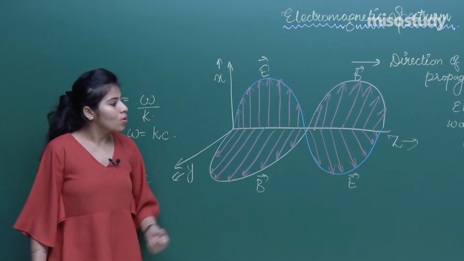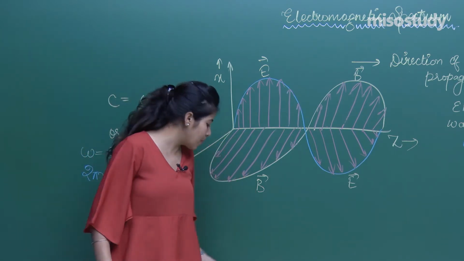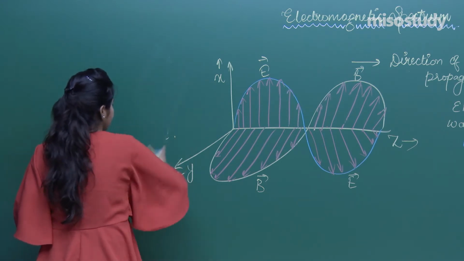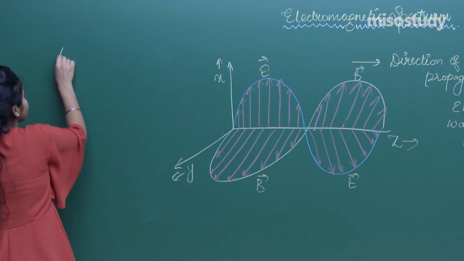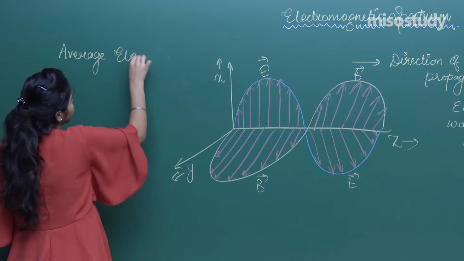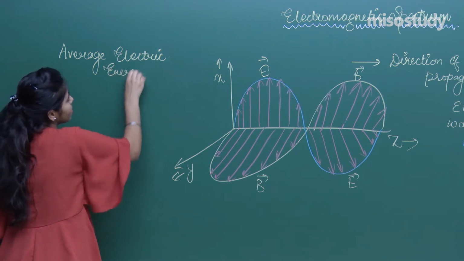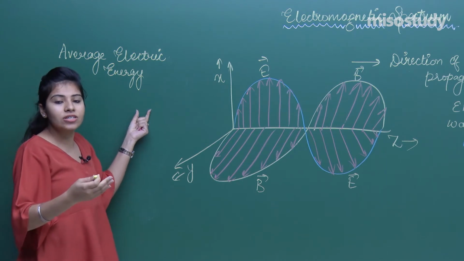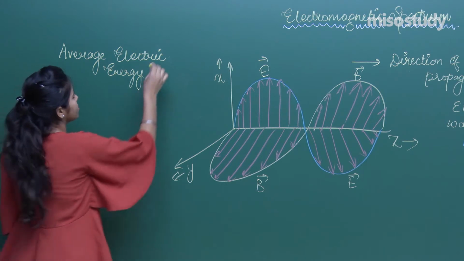Now there is one thing that I want to tell you about the energy and momentum. This is an important thing that you have to understand, because I also told you in the previous class about the average electric energy density. I think last time I only wrote average electric field density. So make a correction: it is not the electric field density, it is the electric energy density.